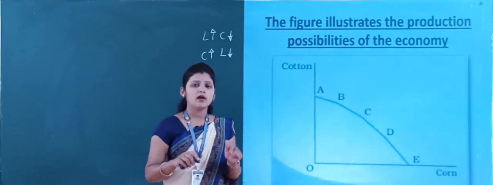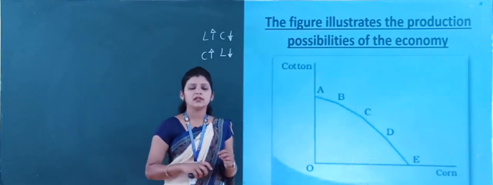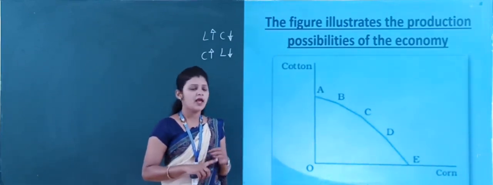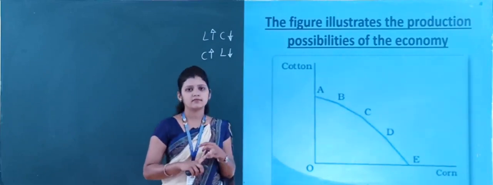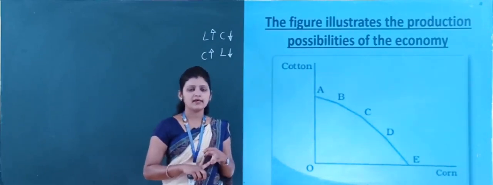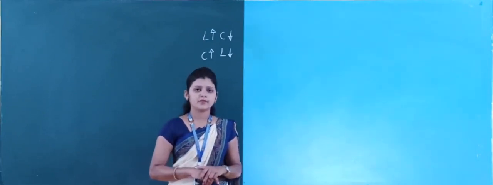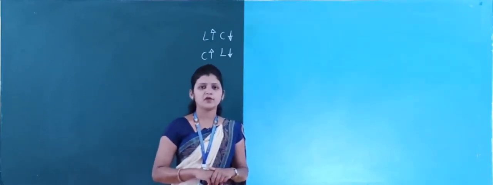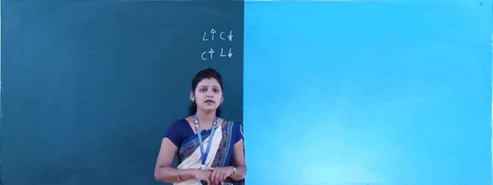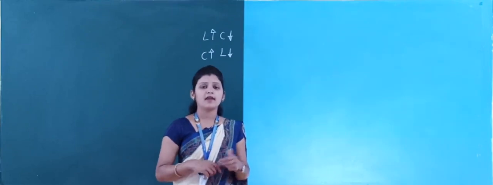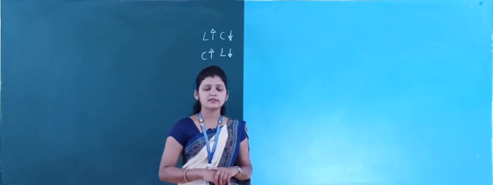Now, have you understood everything about the central problems of an economy and the production possibilities frontier? Right, students? This is all about the central problems of an economy and the production possibilities which are available to produce goods and services. In the next class we will discuss the third most important topic, that is organization of economic activities. Okay, thank you.